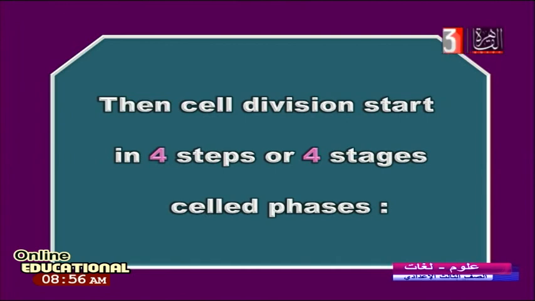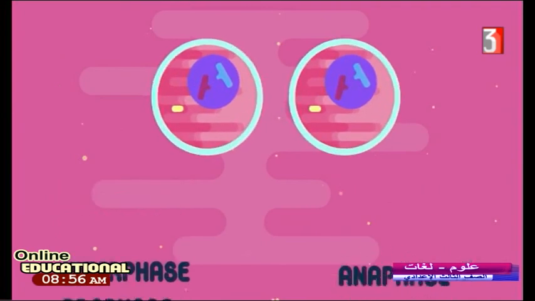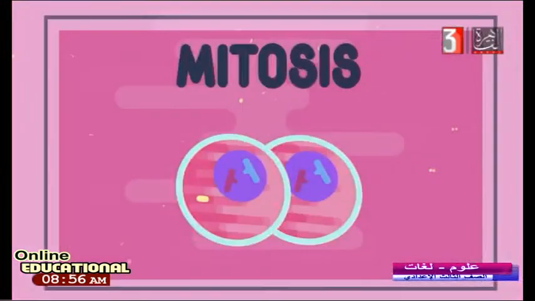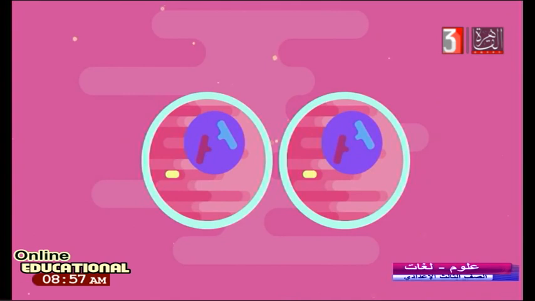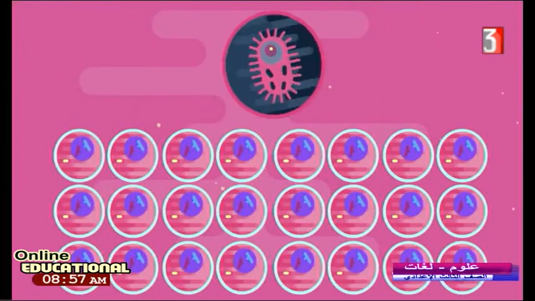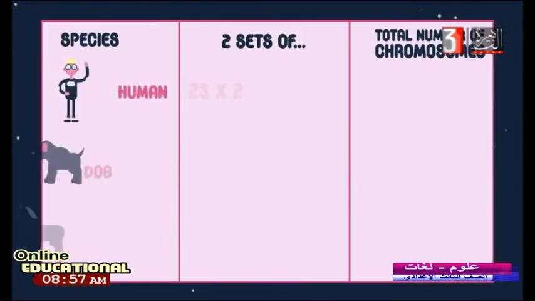I tell you the name of each one. What is the name of these phases? General process for mitosis. We have 2 cells. The first one has a nucleus, the second the same. Mitosis needs 2 cells containing a nucleus. Each one starts to prepare itself for division. This preparation means duplicating the number of chromosomes. You see, the cells start dividing more and more. 2 chromosomes changed to 8.